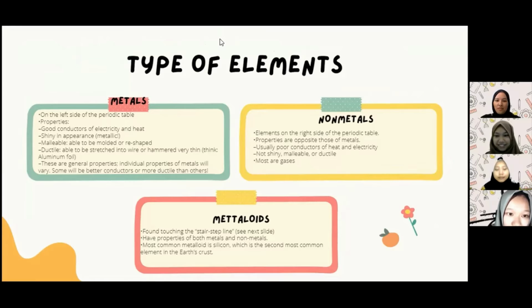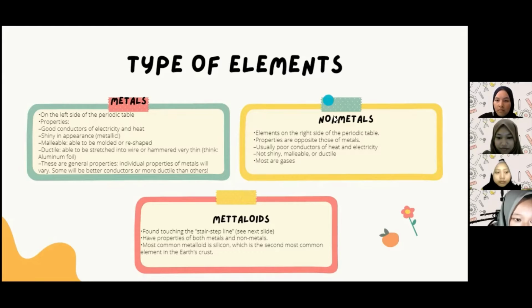Okay, I want to explain the types of elements. First, metals. Metals are on the left side of the periodic table. Metals have these properties: good conductors of electricity and heat, shiny in appearance, metallic, malleable, able to be molded or reshaped, ductile, able to be stretched into wire or hammered very thin, like thin aluminum foil.